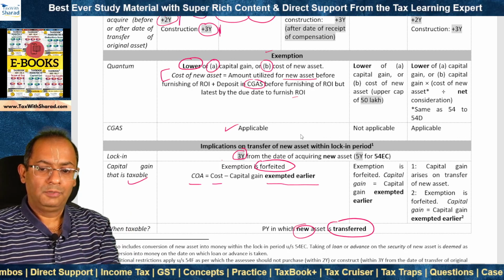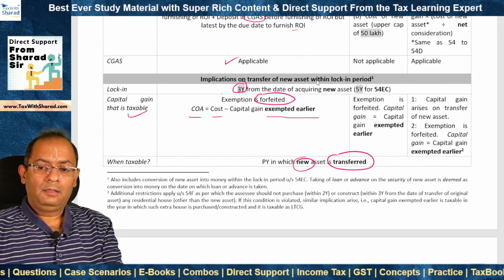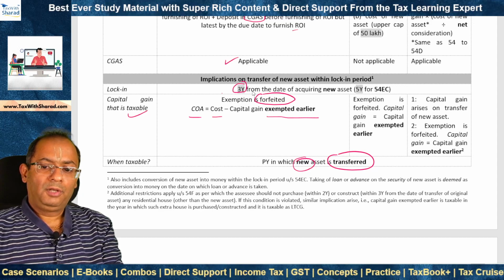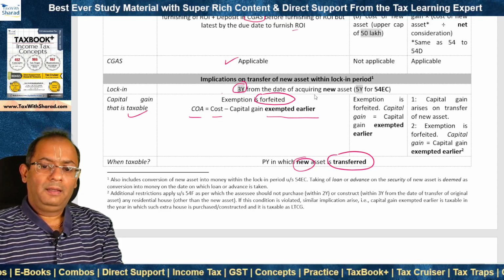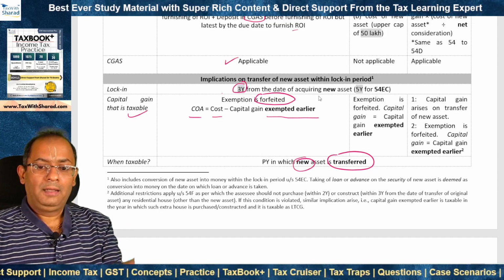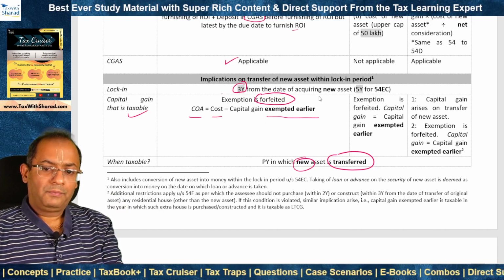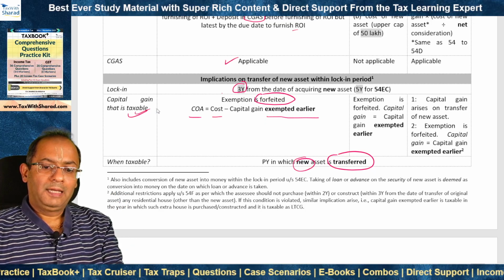So the capital gain account scheme is also applicable like section 54. There is a lock-in period in terms of the new asset, which is 3 years, right? If the new asset, that is the agricultural land, is transferred within the lock-in period, then capital gain becomes taxable.